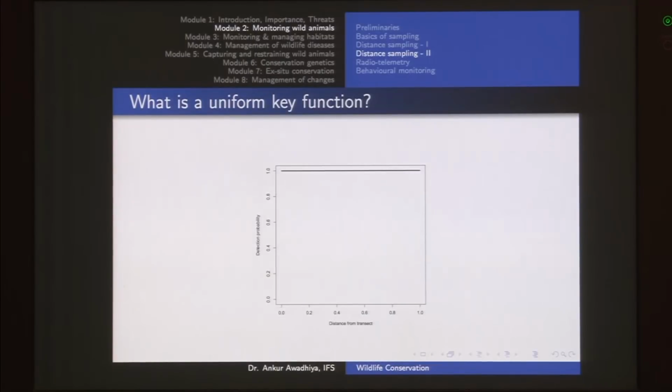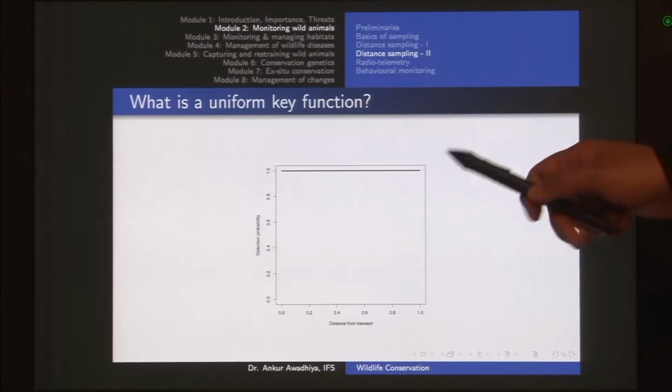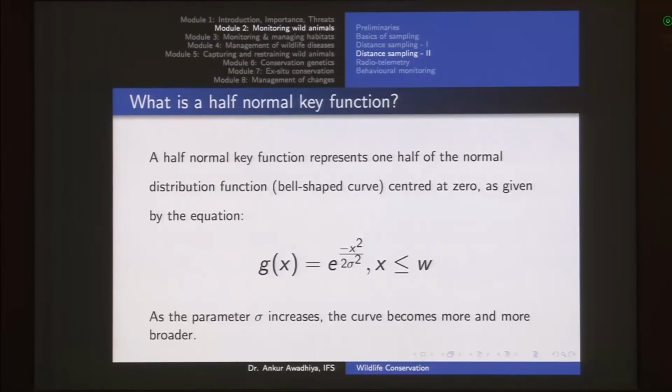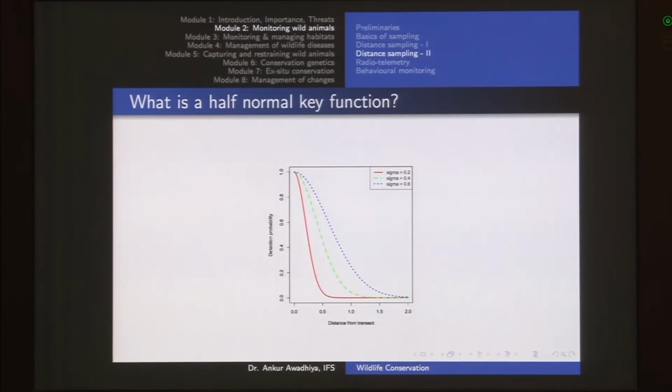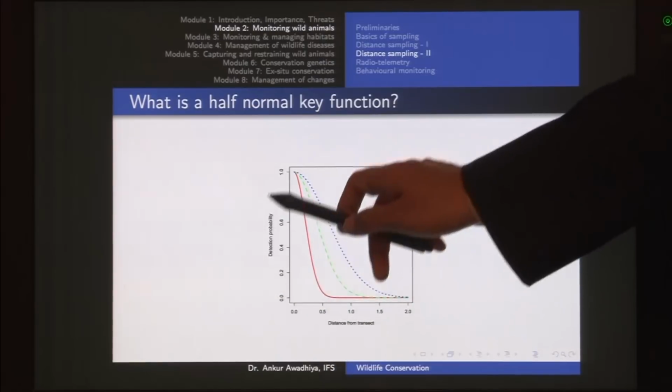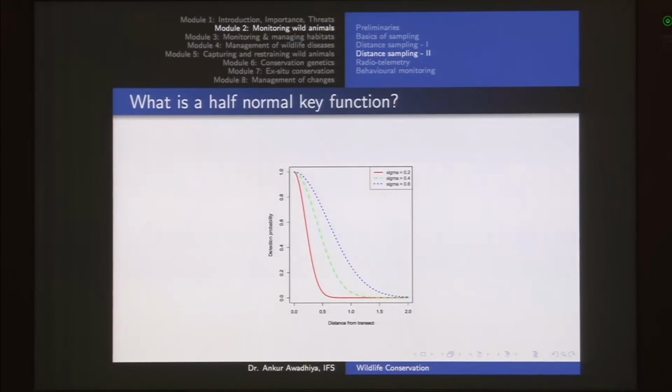Now uniform function is when your probability of detection is the same everywhere. So a good example would be elephants that are there in the grassland. Even if they are very far away, you will be able to see those. Now the second is the half normal key function, which is half of the bell shaped curve. If we do it on the other side as well, we will get a bell shaped curve, and then we take half of it, so we get the half normal key function.